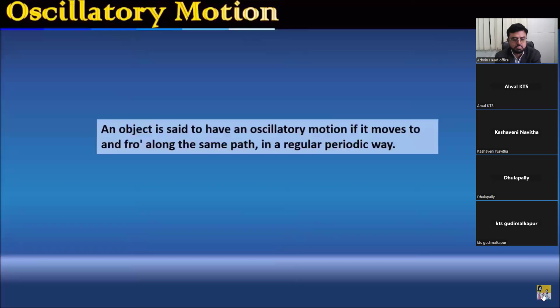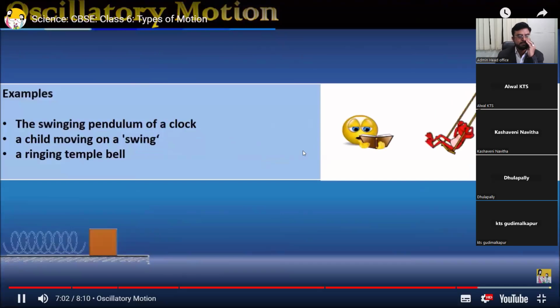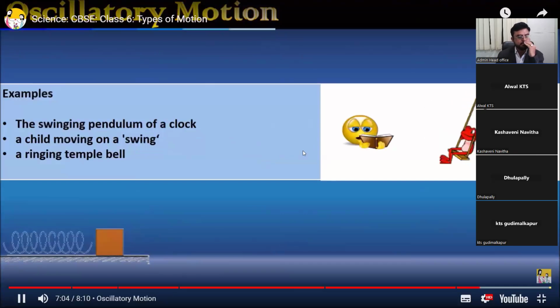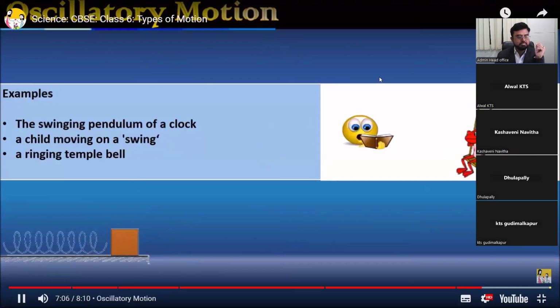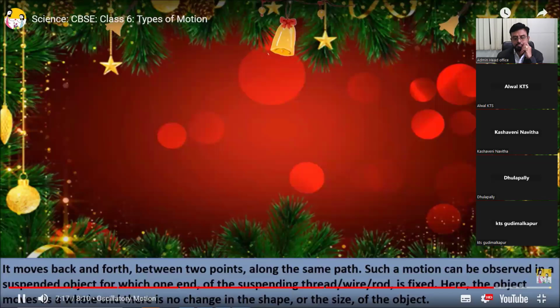Oscillatory motion. An object is said to have an oscillatory motion if it moves to and fro along the same path in a regular periodic way. Examples: the swinging pendulum of a clock, a child moving on a swing, a ringing temple bell. It moves back and forth between 2 points along the same path.